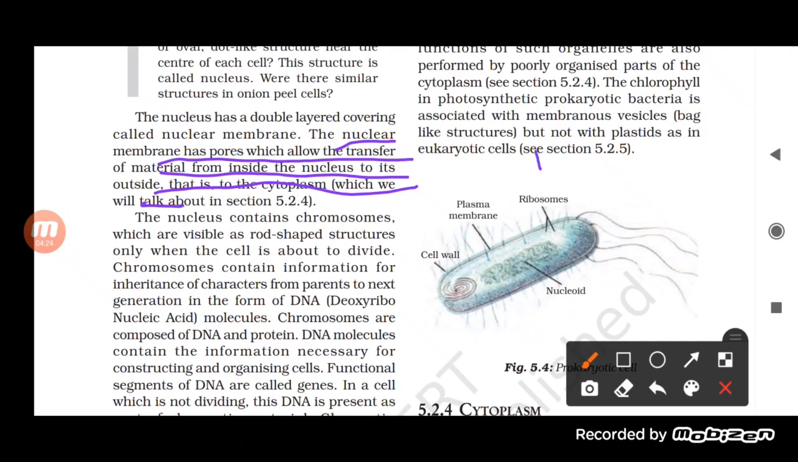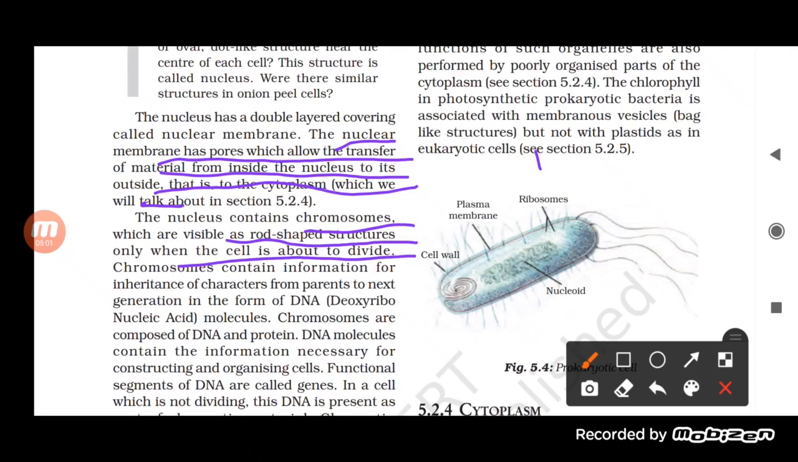Now the nucleus also contains a very important thing, students, and that is the chromosome, which is visible as a rod shaped structure, and this is the part in the cell which divides. It's really important to know about the chromosome. When you look at it, it looks like a rod shaped structure, and this is the part in the cell which shows the division.